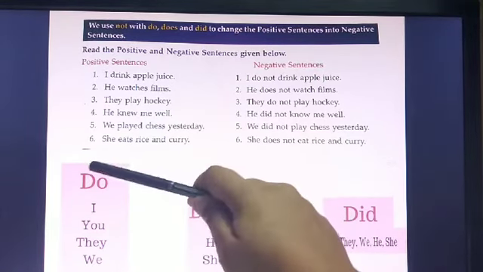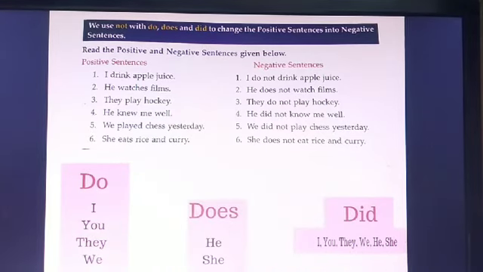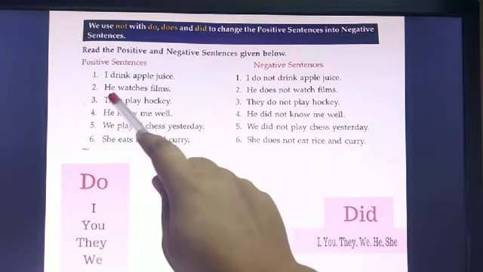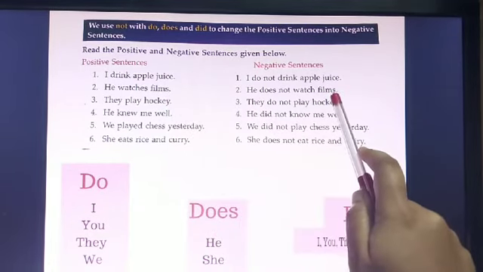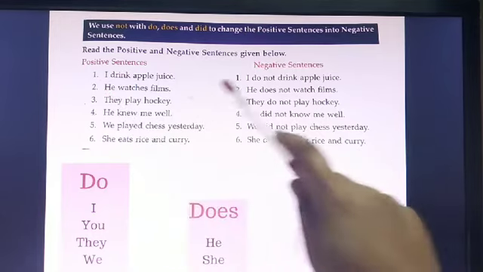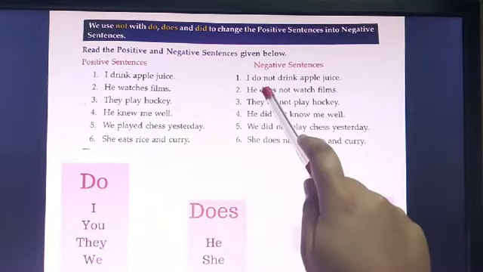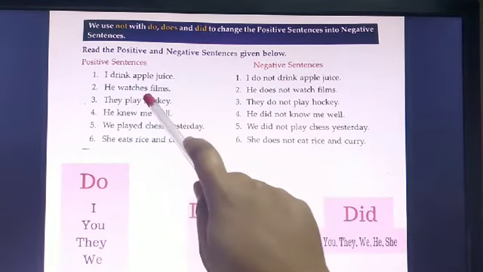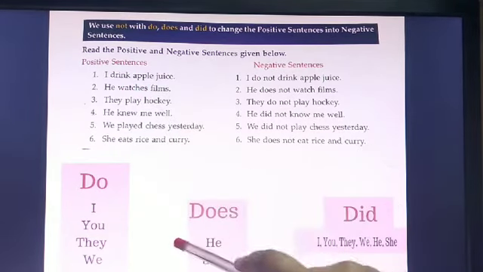So it will be, he does not watch films. Now check, he. So we will be using does. Yes, we used does here. So he does not watch. Now this watches is a verb which changes to watch and the S drops.